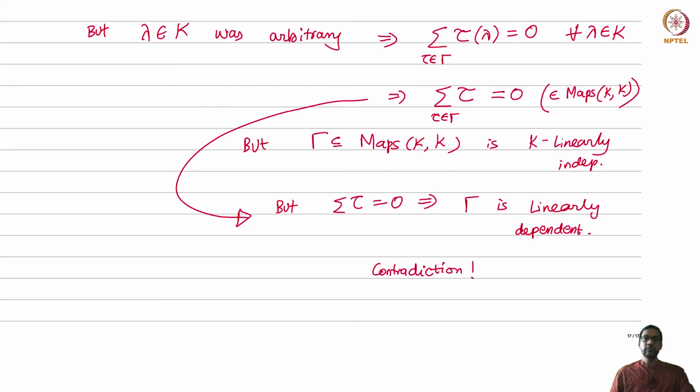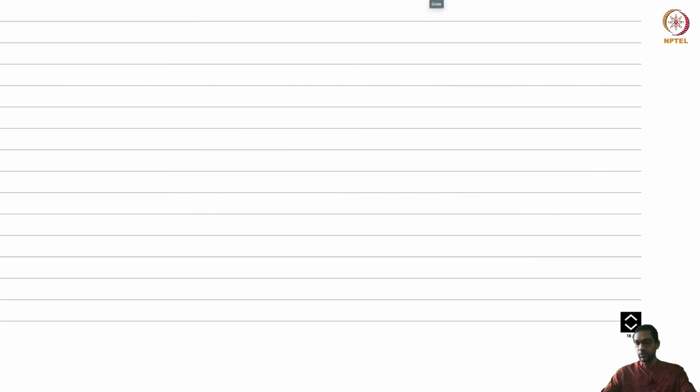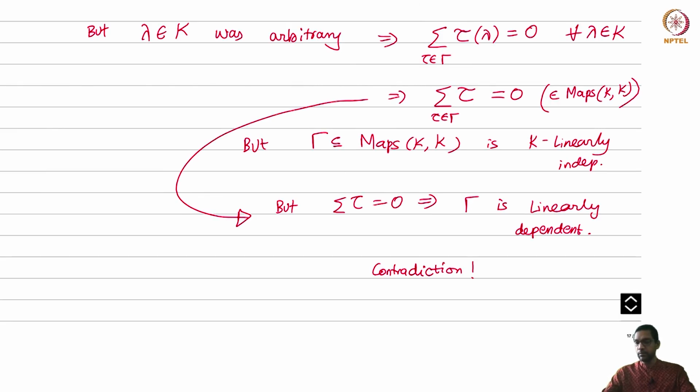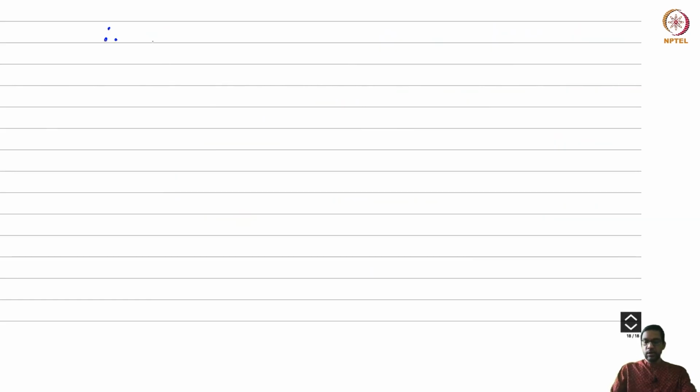Okay, so this proves the second half of Artin's theorem. There's still one little thing that we need to do. We are almost there. So what does this prove? So we have only proved that W is 0. So therefore our conclusion is that W is 0. Okay, but that's not what we wanted to prove.